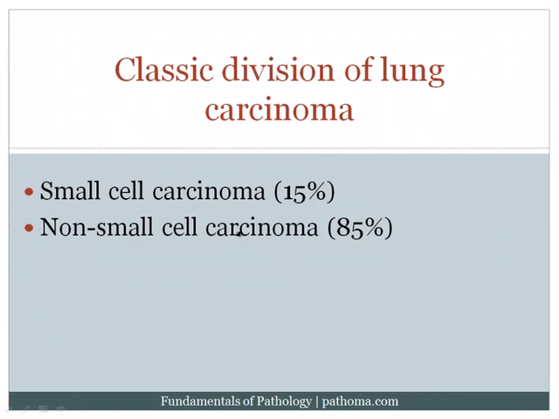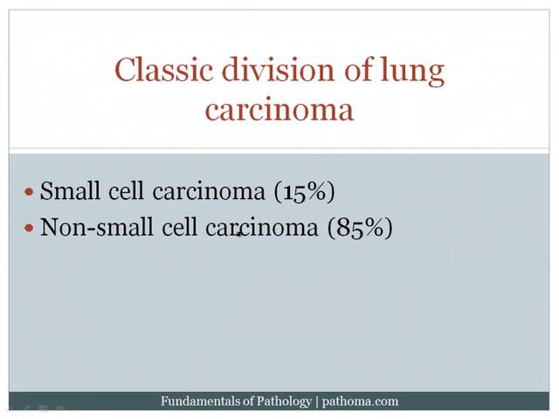Now, why is this initial distinction so important? It's important because small cell carcinoma is usually not amenable to surgical resection. Instead, it's treated with chemotherapy. Whereas non-small cell carcinoma is actually treated up front with surgical resection and usually does not respond well to chemotherapy. If you're having trouble remembering this, one of my students once said, it's as if the cells of small cell carcinoma are so small that the surgeon can't see them, i.e., they're not amenable to surgical resection.